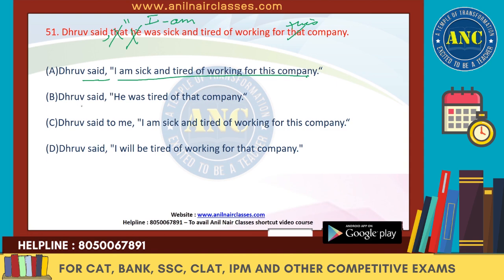Let's keep it on hold. Dhruv said he was. I don't need he because he will change to I. So I need I over here. So this is wrong. Dhruv said to me, I am sick and tired of working for this company. He has not said to me. This is not there. Dhruv said, I will be tired. This tense is wrong. So we'll get rid of B, C and D. A is the right answer.